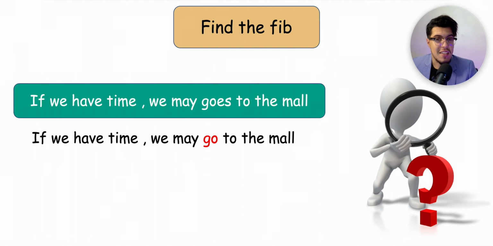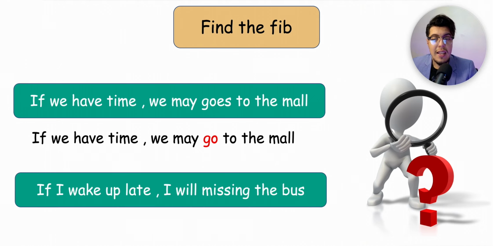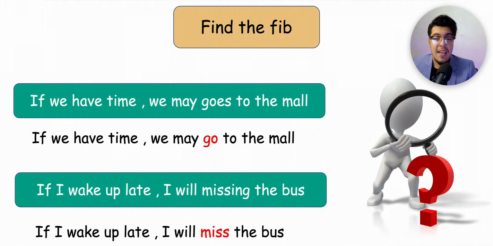Look at the second sentence. If I wake up late, I will miss the bus. Where is the verb? So miss is the correct word. Good job, my dear friends.